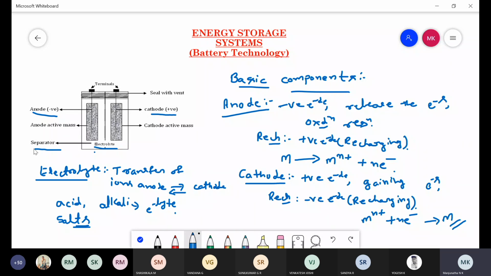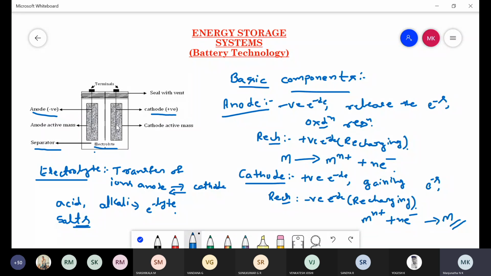Coming to the next one, that is a separator. Generally separators are used in the construction of batteries to separate the anode and cathode. See, this line is the separator. It separates the anode and cathode to prevent internal short circuiting between the anode electrode and cathode electrode.